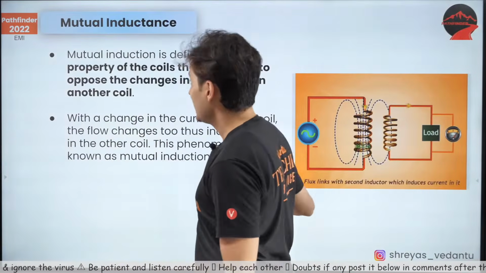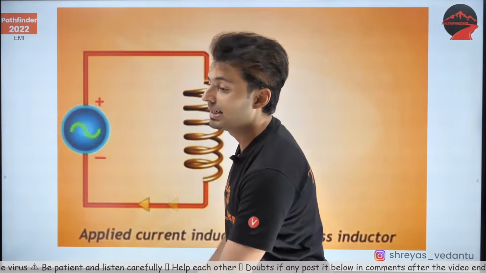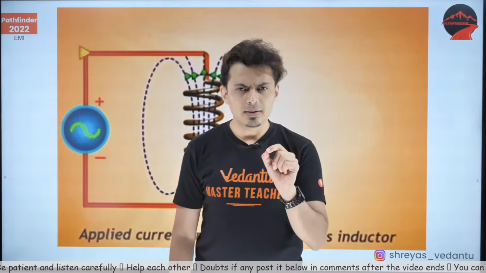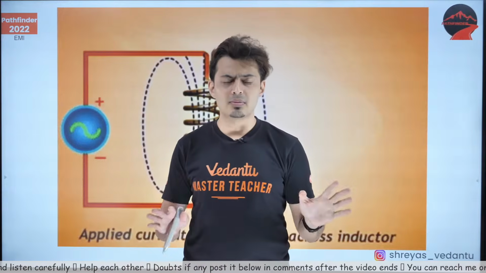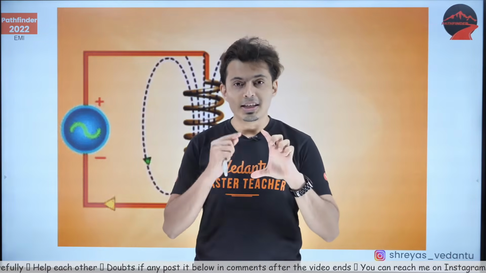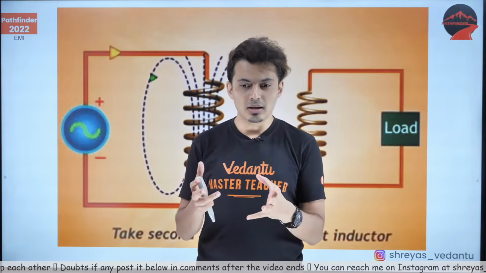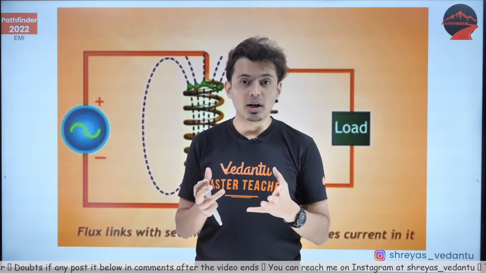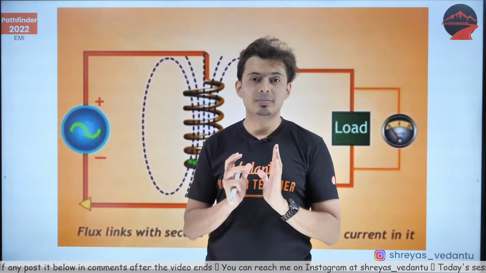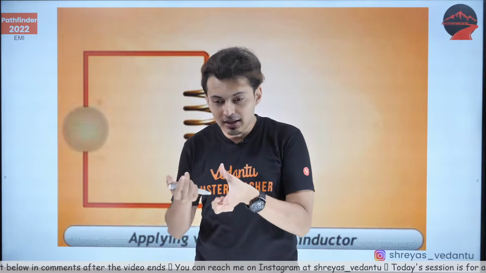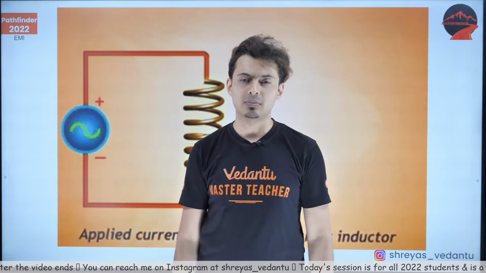Okay, now let us talk about mutual inductance. See, what was self-inductance? All this while we have been talking about it. A change in the current of a coil opposes itself. A coil opposes its own change. That's self-inductance.